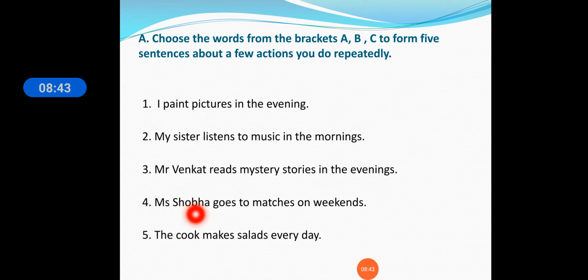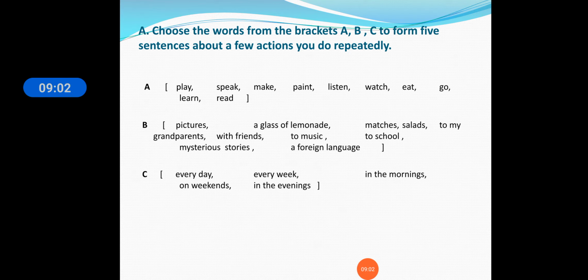Fourth one: Miss Shobha goes to matches on weekends. When does Miss Shobha go? Miss Shobha goes to matches on weekends. Fifth one: the cook makes salad every day. Okay, so these are the five sentences made from the brackets.